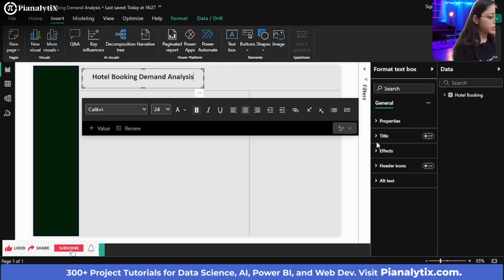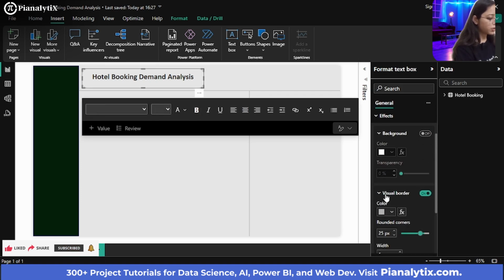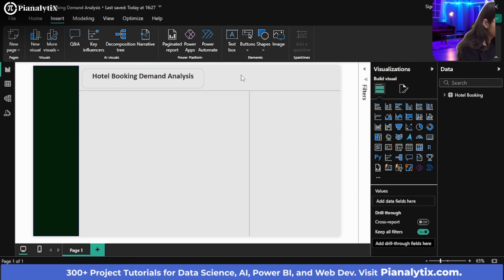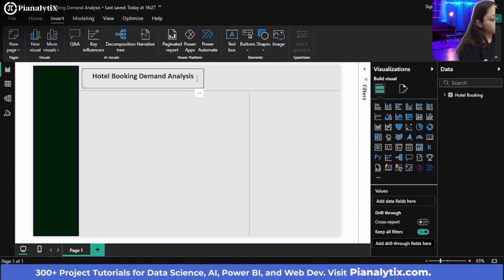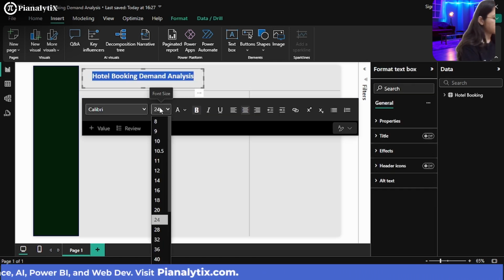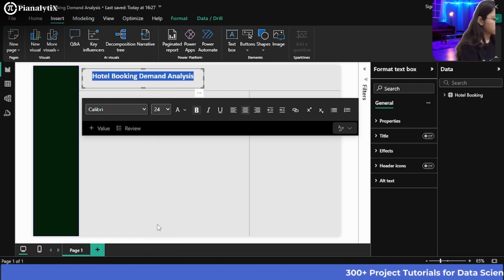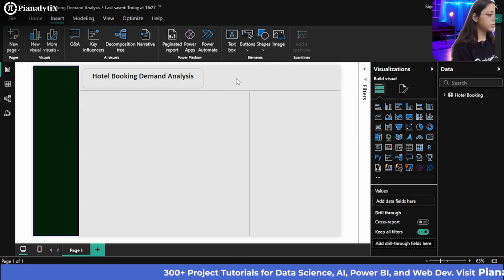But you can go back to the effects section and make sure the visual border, I think it's too much rounded, so I'll just make it back to 20. Let us see how this would look. I think now it looks fine. I can change the font size, but if I go bigger, it's going to affect the title, so I can just make it back to 24 only. Okay, so now this looks fine.